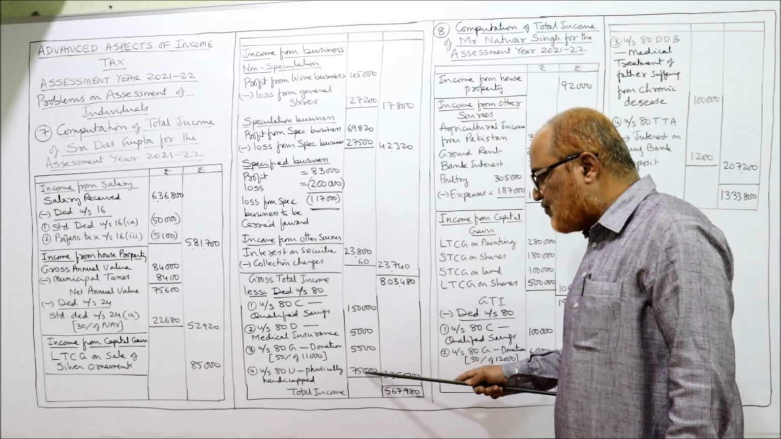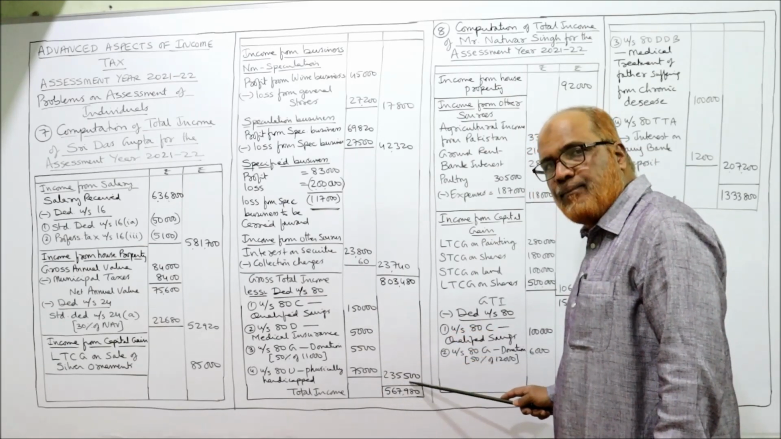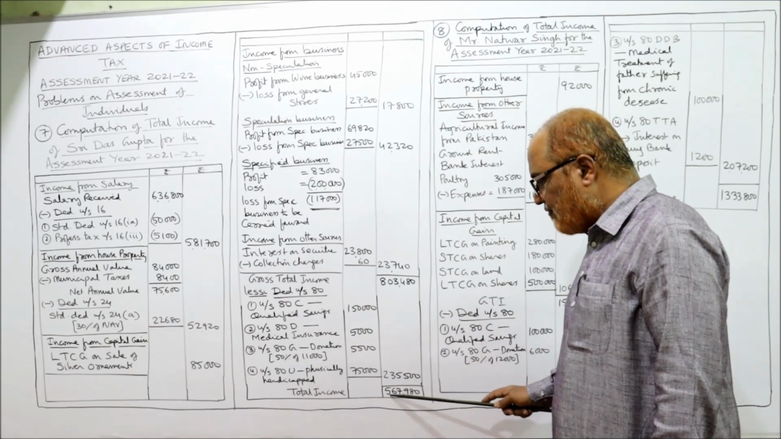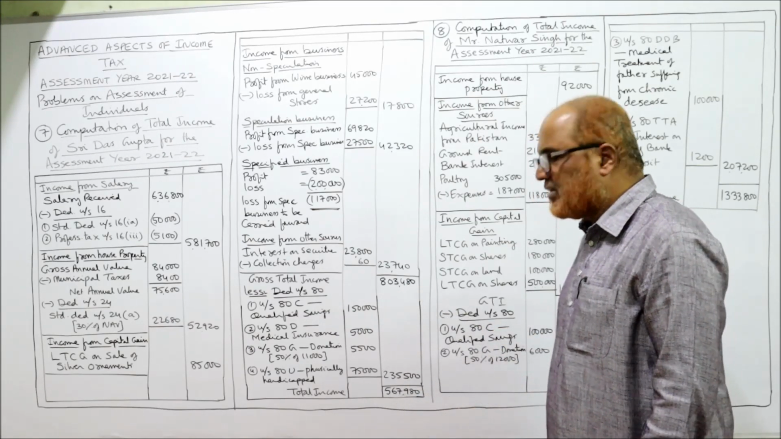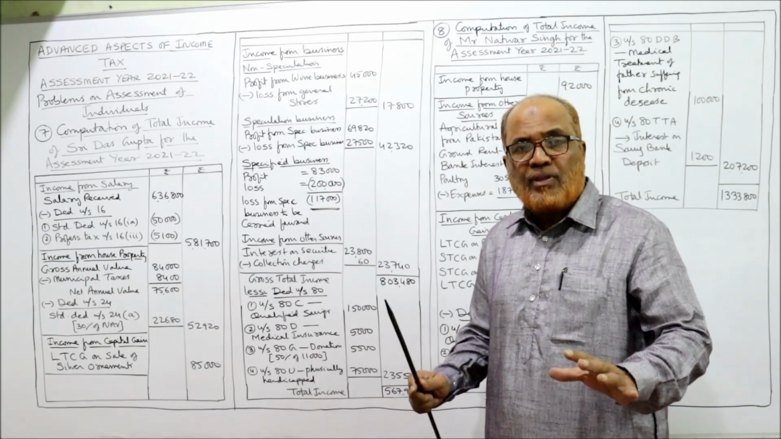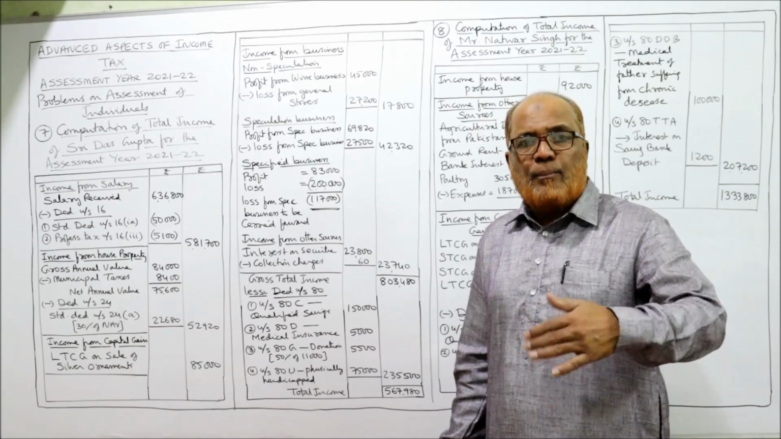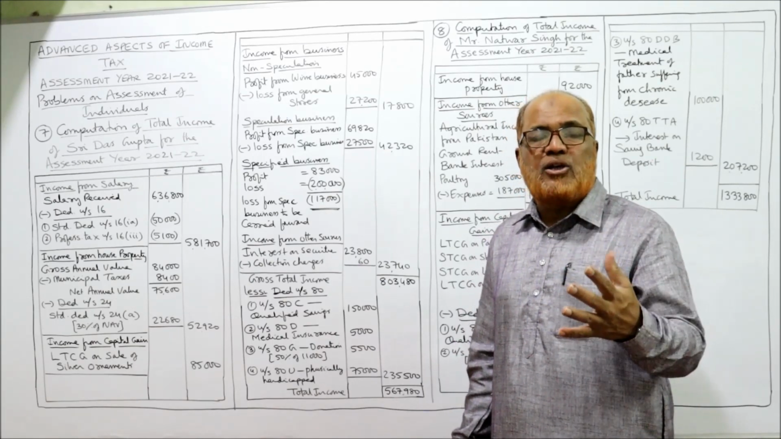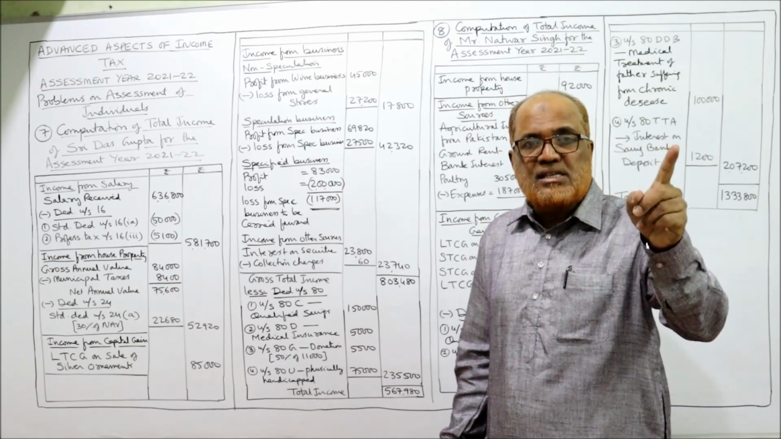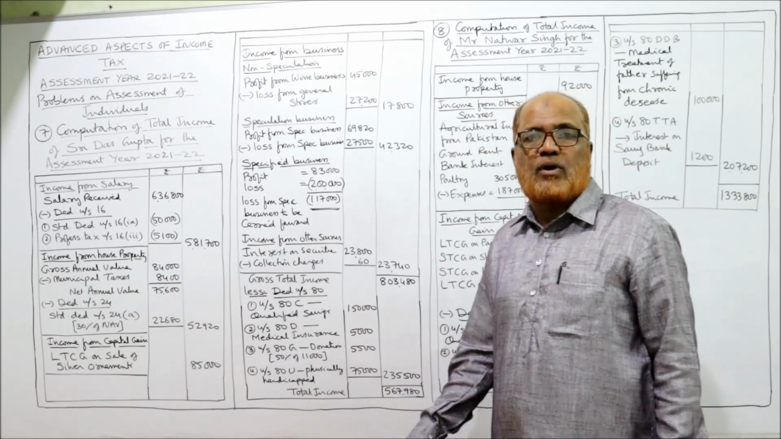Take the total of these four amounts, 2,35,500. Deduct: 8,03,480 minus 2,35,500 is 5,67,980. This is the total income. While explaining, I have explained a number of points, so always write them down as a note. In examination you must write all these points.